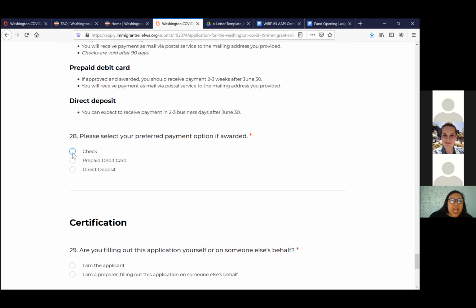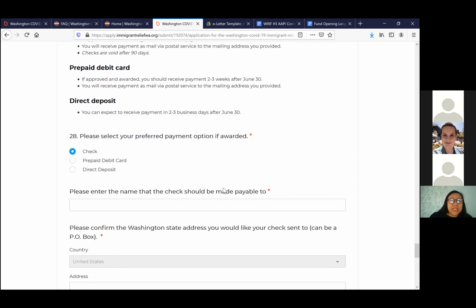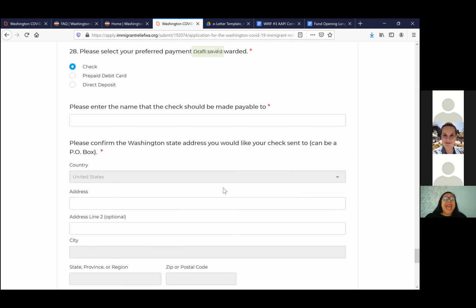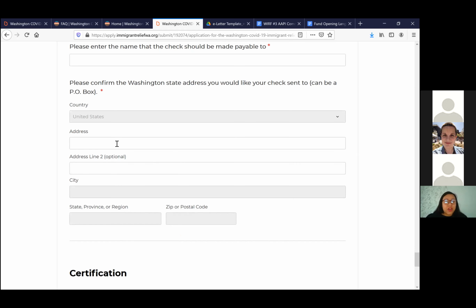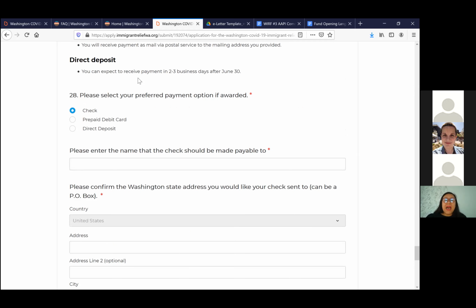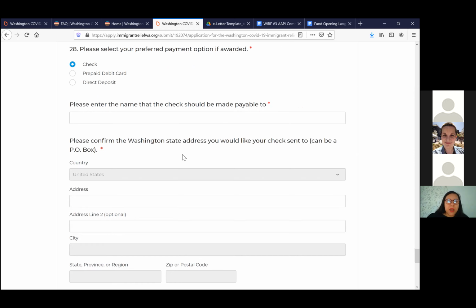So if we select check for this form, for this portion for the payment, you can enter a PO box for the check and for the debit card. And so you can enter a PO box, or you can choose a mailing address that's different from the address that you provided for your residency. So that is important to know.